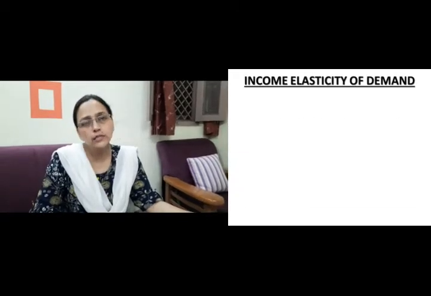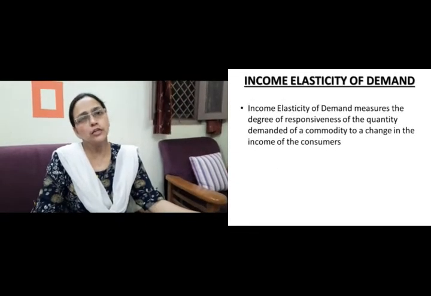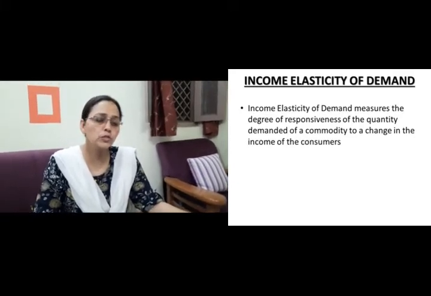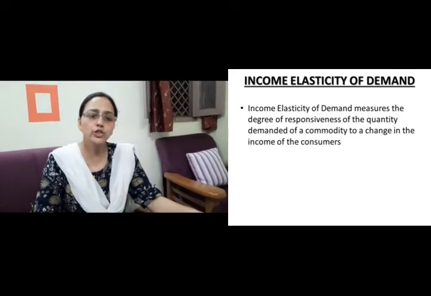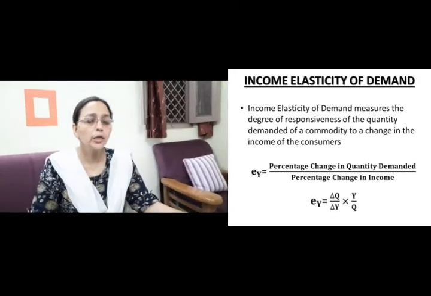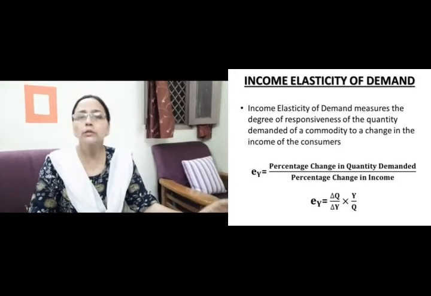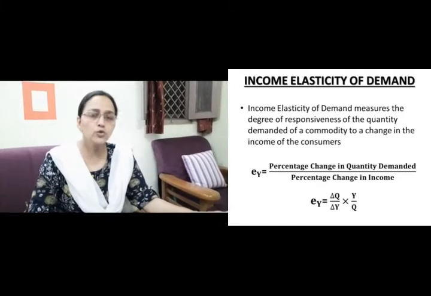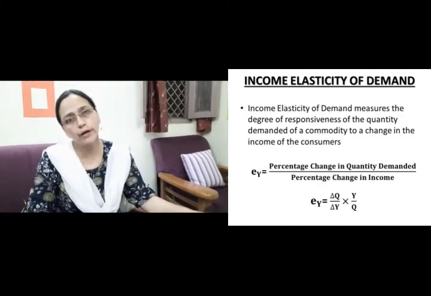So the second category of types of elasticity is income elasticity, children. The income elasticity of demand measures the degree of responsiveness of the quantity demanded of a commodity to a change in income of the consumer. The formula is given in your slide. You can see that EY is equal to delta Q upon delta Y into Y upon Q, right? The explanation is given.